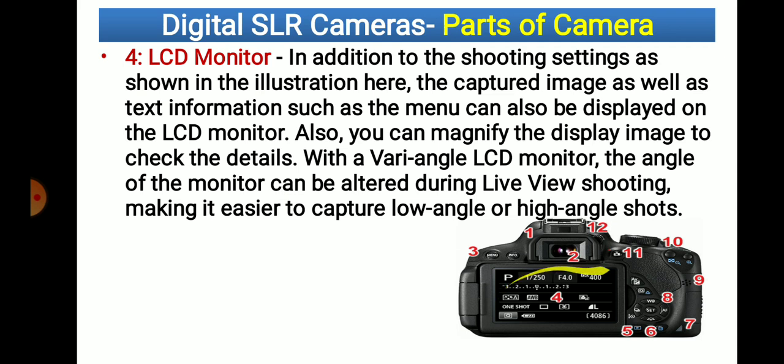Then this is the LCD monitor, fourth number. Here you are able to see all the settings in the camera. In addition to shooting settings shown in the illustration here, the settings are also visible, and the illustration, meaning the photo we are going to take, is also seen here, the image we are going to capture. Captured images as well as text information such as menus are also displayed. We are able to see the image and also the menus and settings on this screen. Okay.